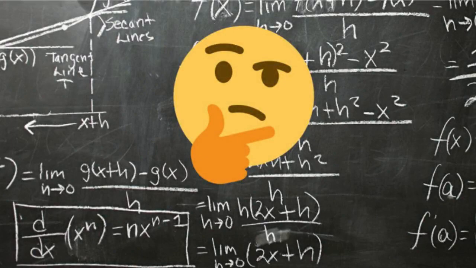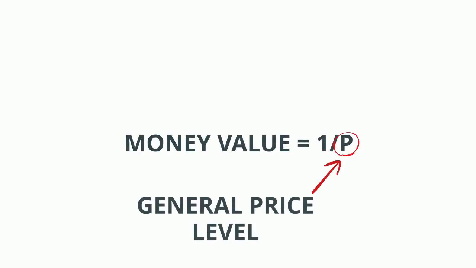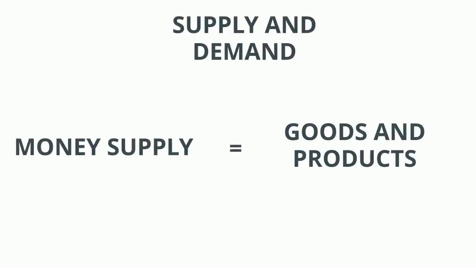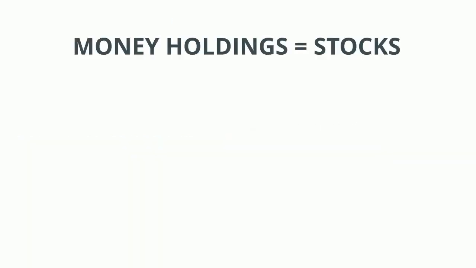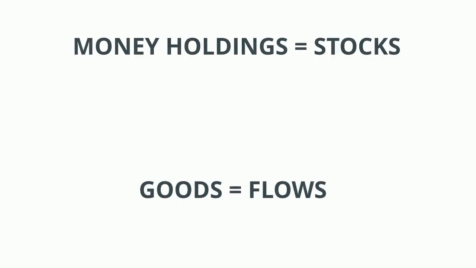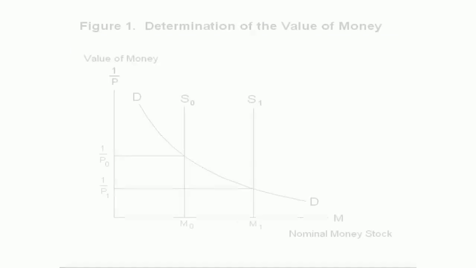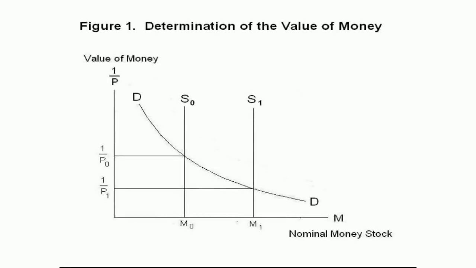Why? Well, here's an equation about the value of money. The money value is determined by 1 over P, in which P is the general price level. The analysis for the supply and demand of money is different than in typical goods and products, as money holdings are stocks and goods produced are flows. Now, here is a chart explaining the value of money.